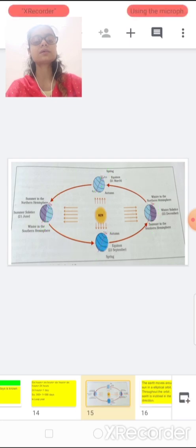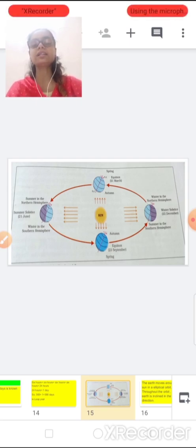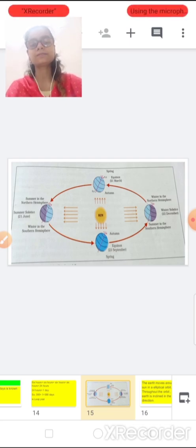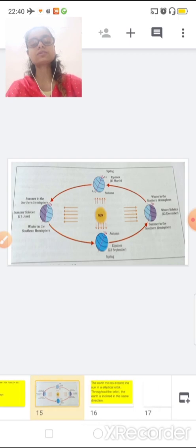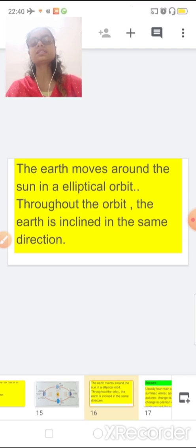Now everybody knows this concept, we have done it: you can see the earth is divided into two parts, darker blue and lighter blue. It is showing you the day and night. Now how the seasons occur, we will discuss through this diagram also. First of all, I am going to tell you the earth moves around the sun in an elliptical orbit. Throughout the orbit the earth is inclined in the same direction.